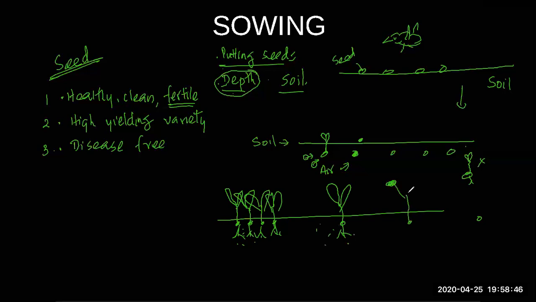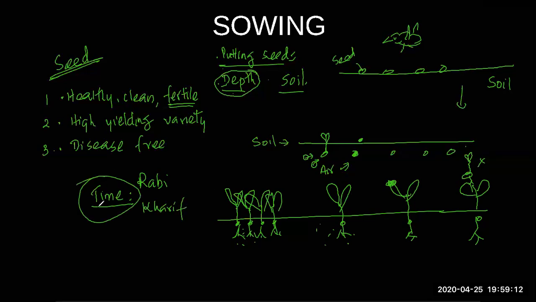See, now the right distance: the leaves should not touch each other. Okay, and the roots should not come close to each other. That's the right distance, and farmers know this. And this is another condition. You should know the time of sowing. Okay, as we studied before, there are two crops, Rabi crop and Kharif. Okay, you just can't go and put the seed. You have to look at the time, what time you are sowing. Okay, that's another important fact.